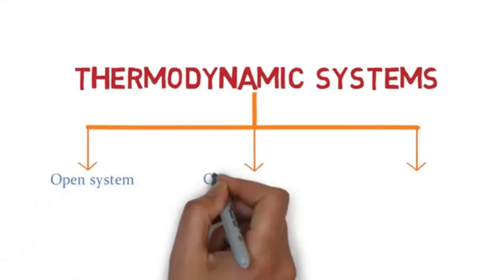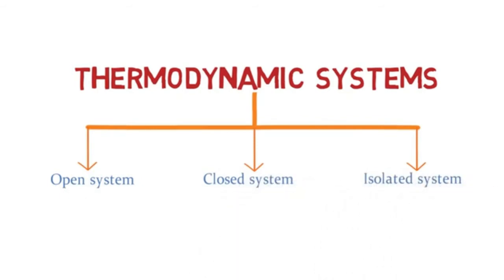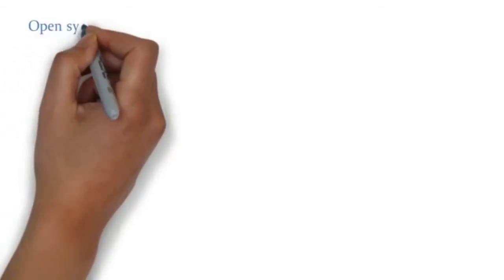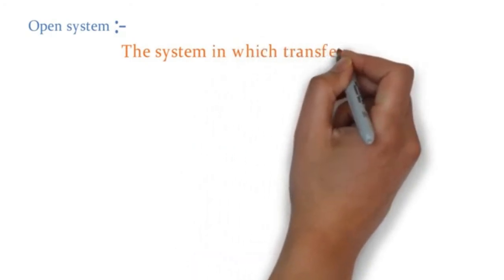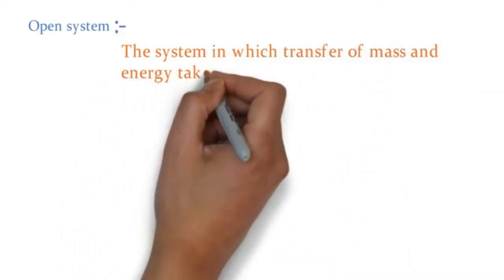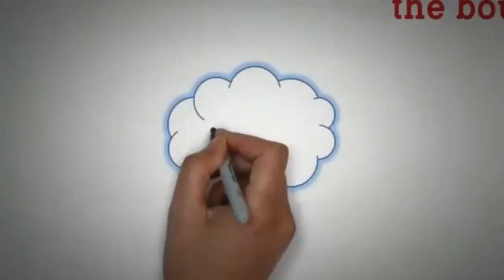Thermodynamic systems can be categorized as open, closed and isolated systems. Let us discuss all the systems one by one. First is an open system. The system in which transfer of mass and energy take place is known as an open system.